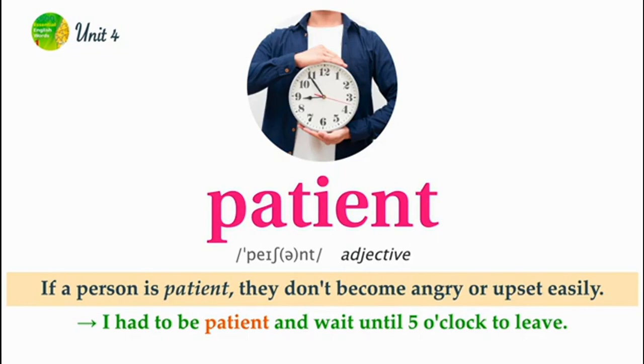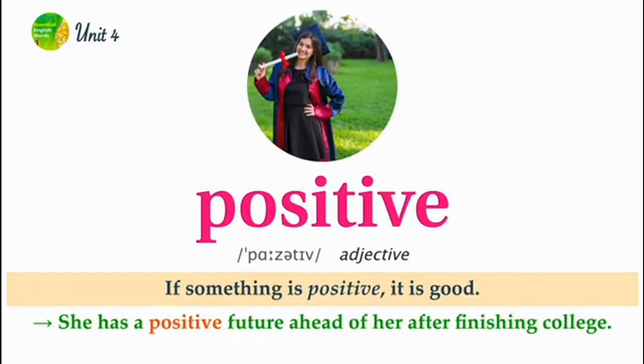Patient. If a person is patient, they don't become angry or upset easily. I had to be patient and wait until 5 o'clock to leave. Positive. If something is positive, it is good. She has a positive future ahead of her after finishing college.